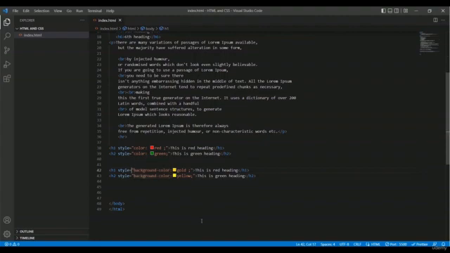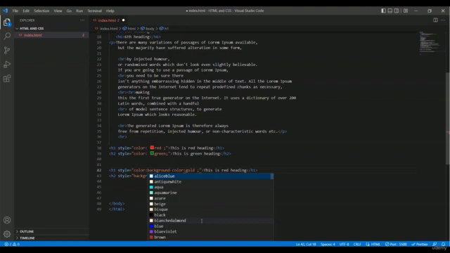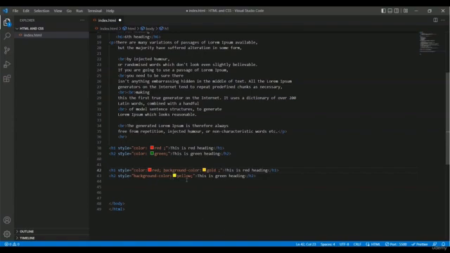You have to type color inside the style, then type the colon mark, and you can pick any color like red, then type the semicolon mark, and then type a space. And now I am going to run this in the live server.